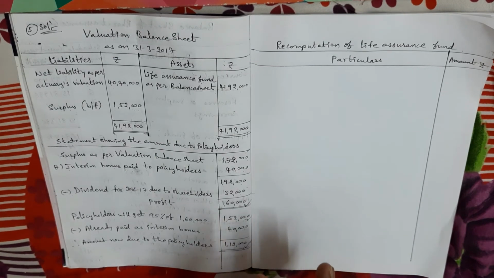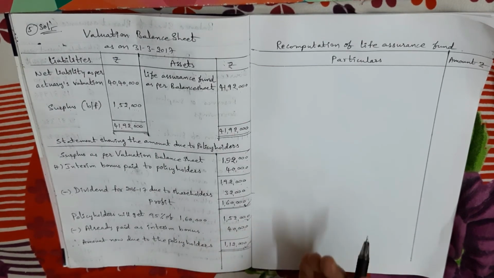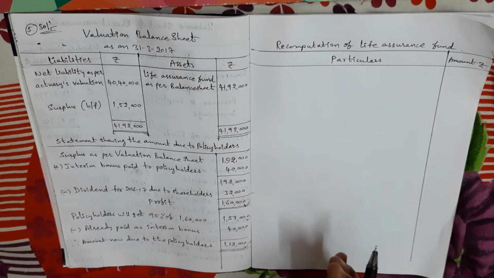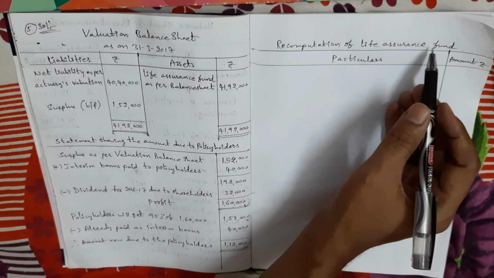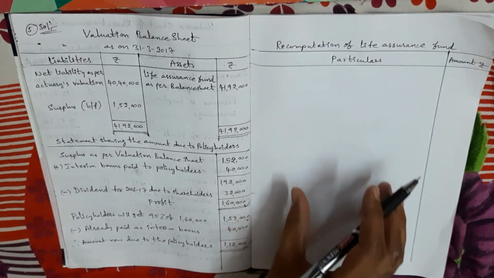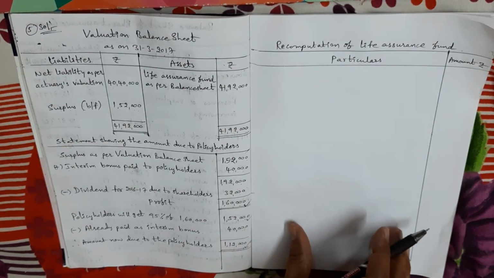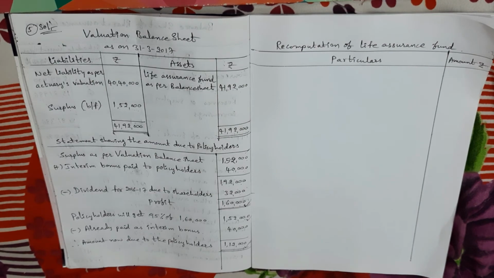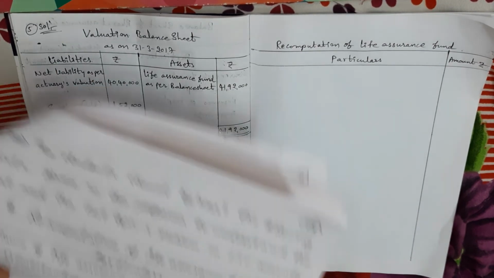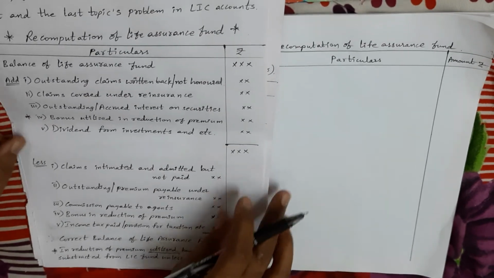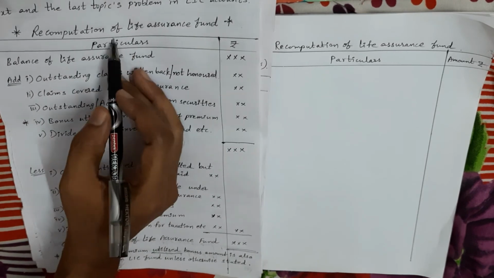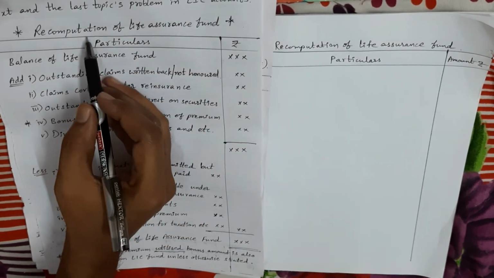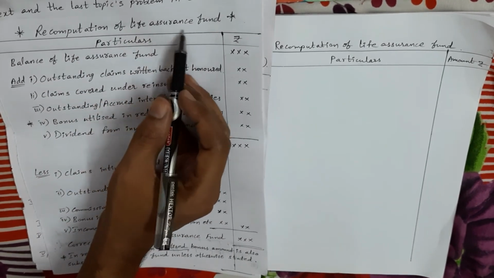One is the items which are increasing the life assurance fund, and the items which are decreasing the life assurance fund. The items which are increasing the life assurance fund we have to add, and the items which are decreasing the life assurance fund we have to less. Here, I prepared one statement. Give some example. See, like this we prepare the statement to recompute the life assurance fund.